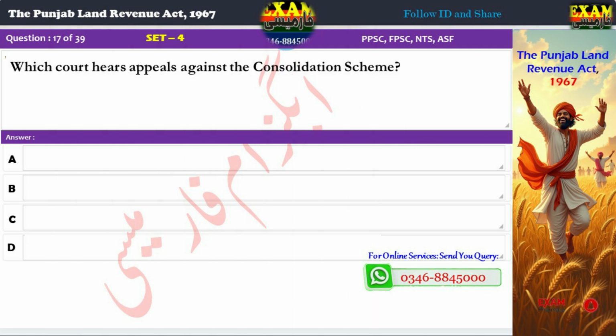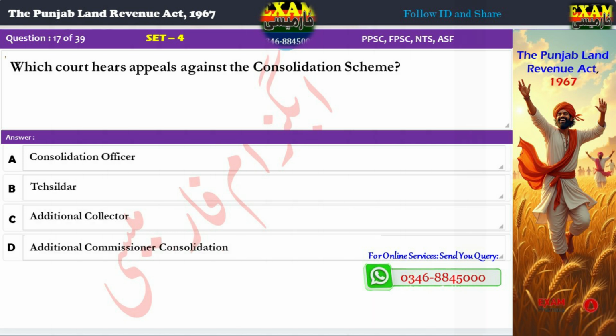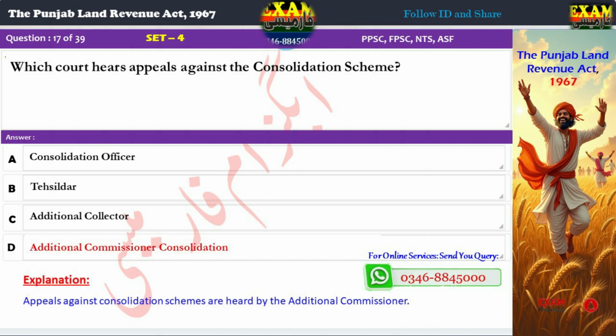Question 17. Which court hears appeals against the consolidation scheme? A. Consolidation Officer. B. Tehsildar. C. Additional Collector. D. Additional Commissioner Consolidation. Correct answer: D. Additional Commissioner Consolidation. Explanation: Appeals against consolidation schemes are heard by the Additional Commissioner.